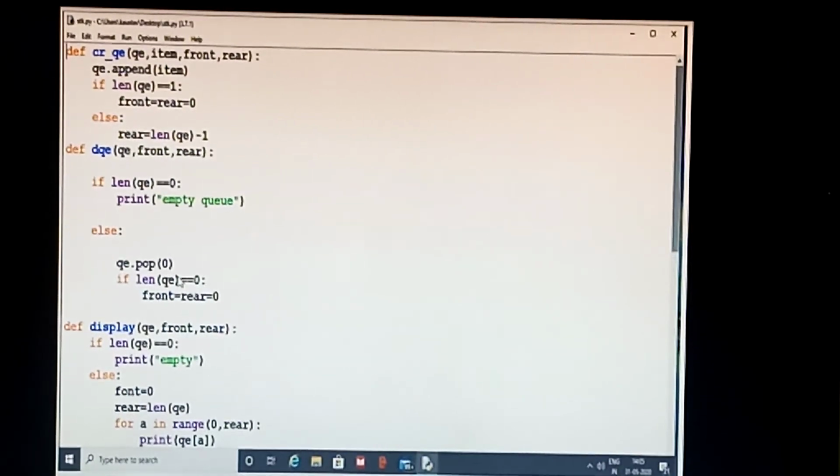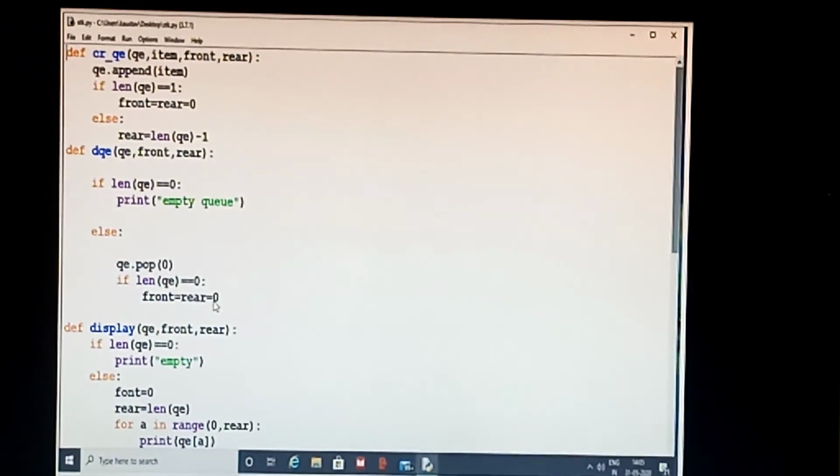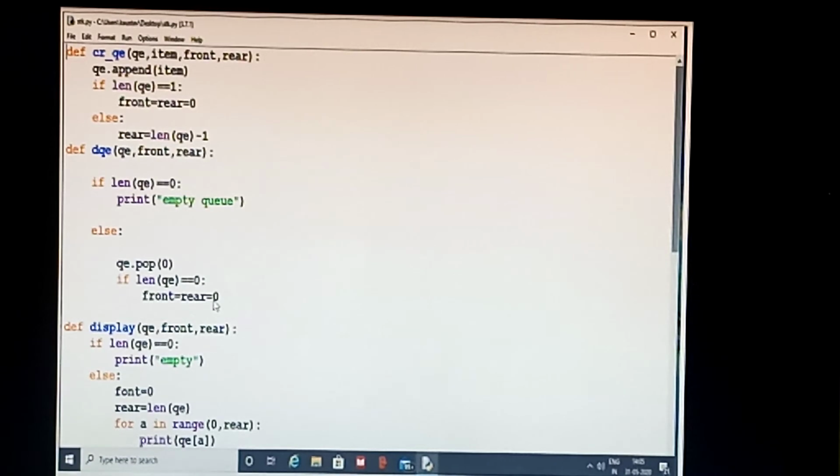After the deletion, if the length of the queue is 0, meaning only one element was there and that has been deleted, then front and rear are going to be set to 0. So if the queue length is equal to 0, then front and rear will be set to 0.